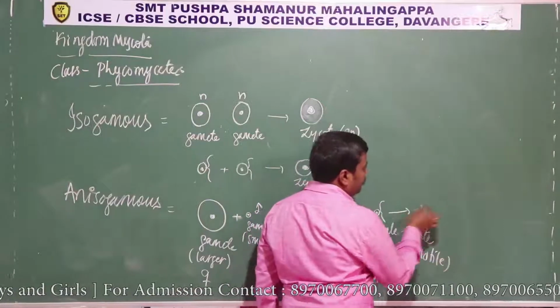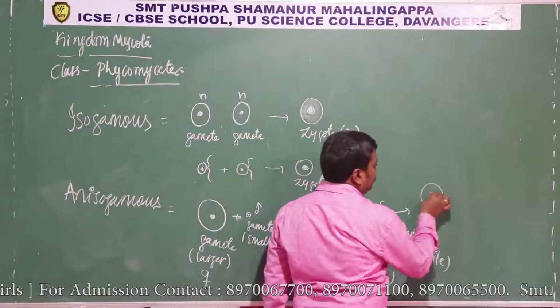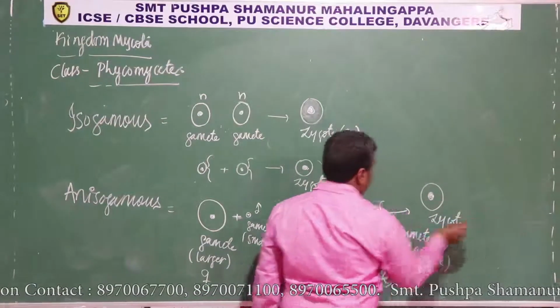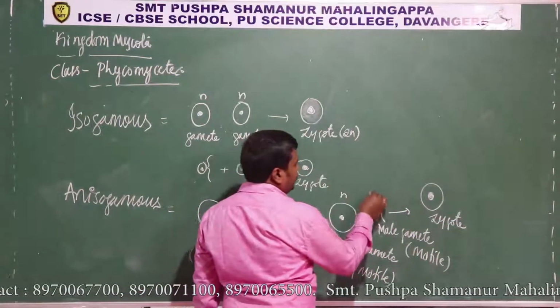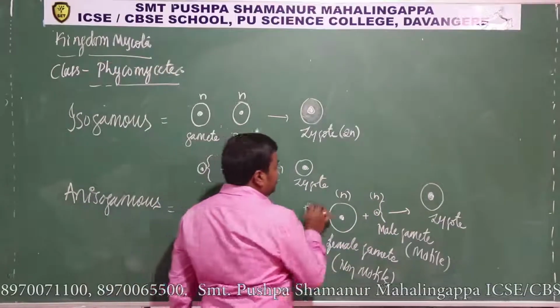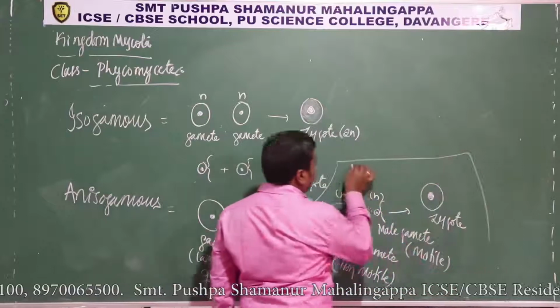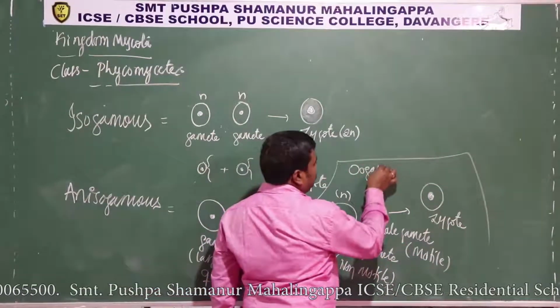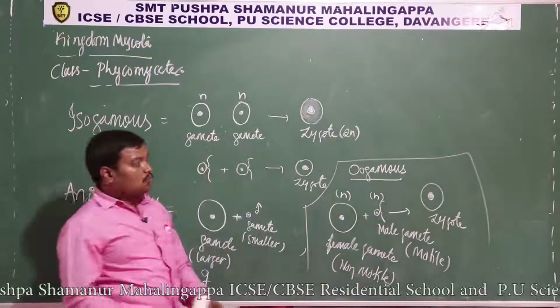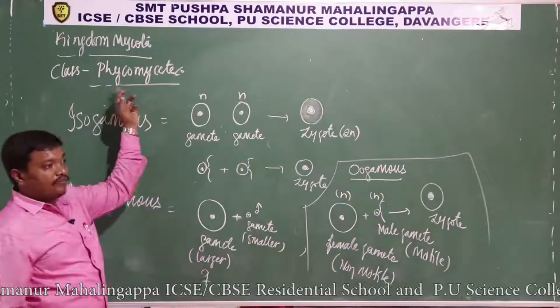Both are fused together to form a zygote. This is n, and this is n. This kind is called oogamous. Oogamous is observed in phycomycetes.